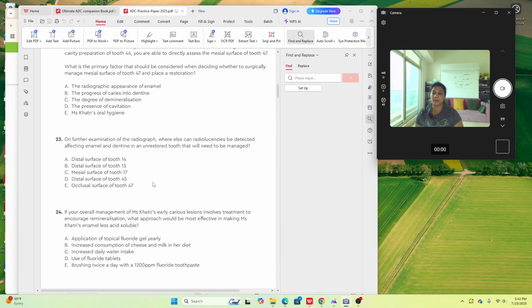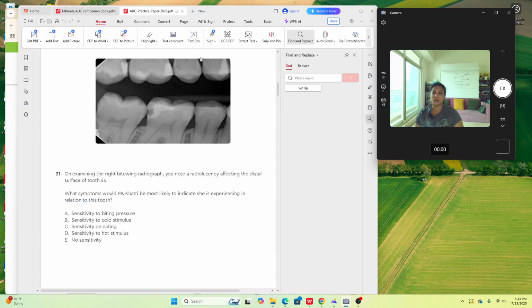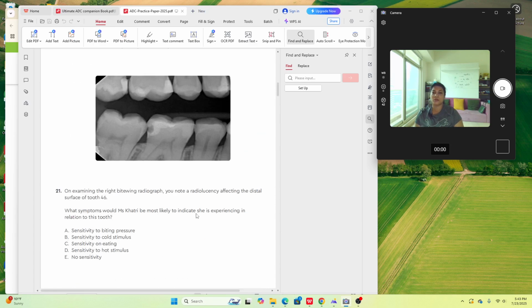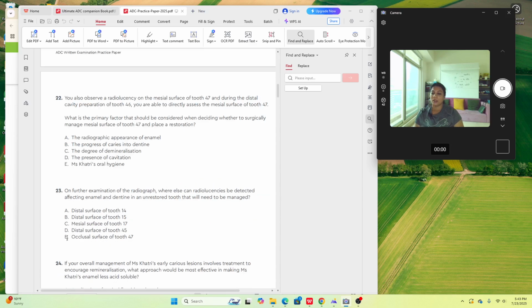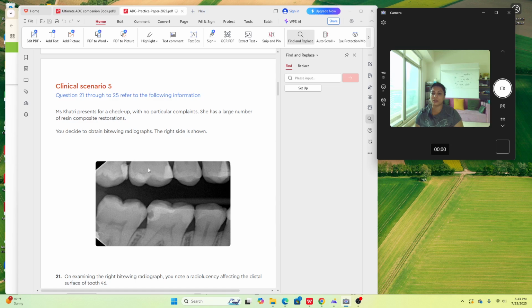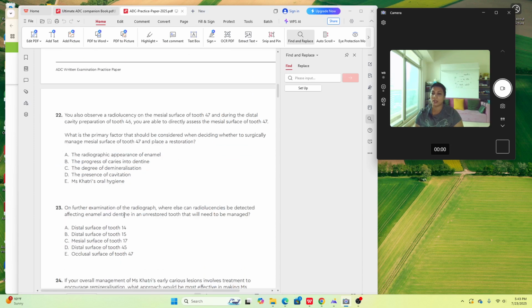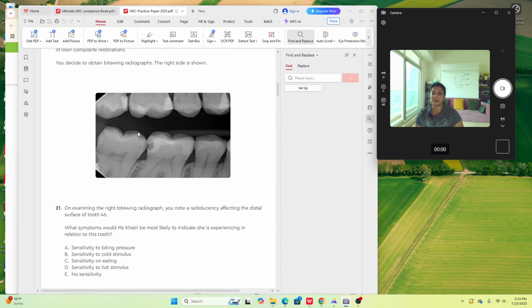Let's see what the options say. Distal surface of tooth 1-4. 1-4 is this? No. Distal surface of tooth 1-5. This. Still the enamel is pretty much intact, it's not broken, so no. Then we have mesial surface of tooth 1-7, distal surface of tooth 4-5. Mesial surface of tooth 1-7, no, this is okay. Distal surface of tooth 4-5, yes, this, like I mentioned, it's a nice hole happening out here. And occlusal surface of tooth 4-7, this is what I said, right?